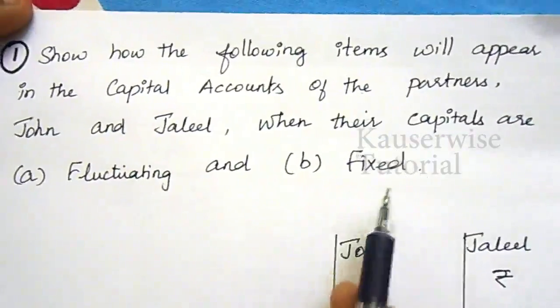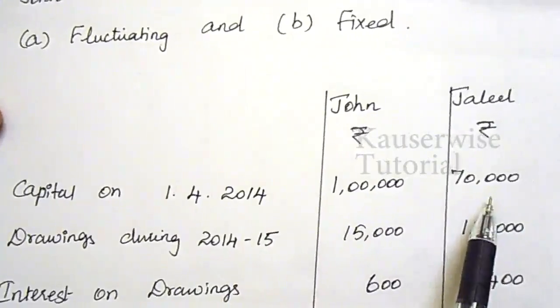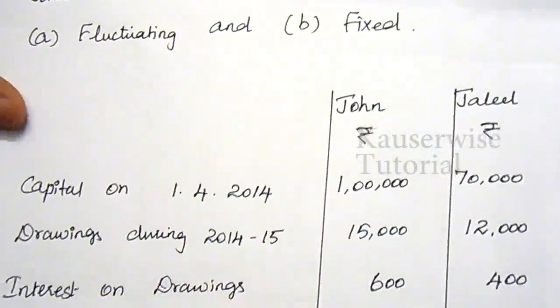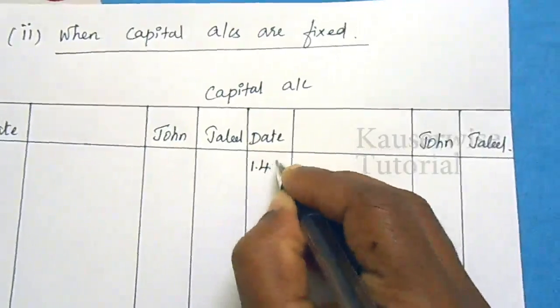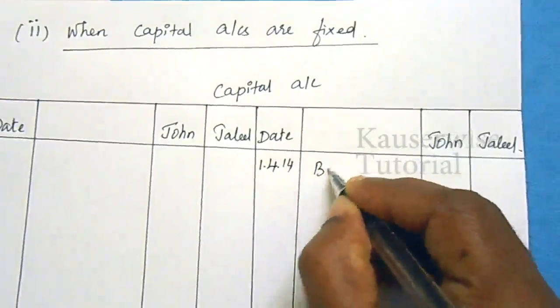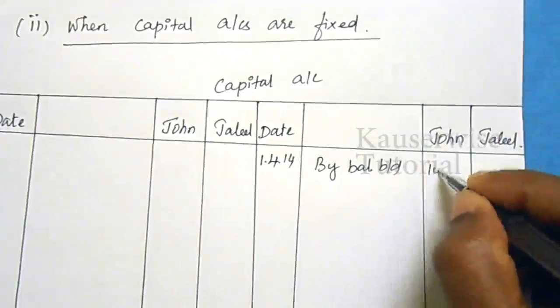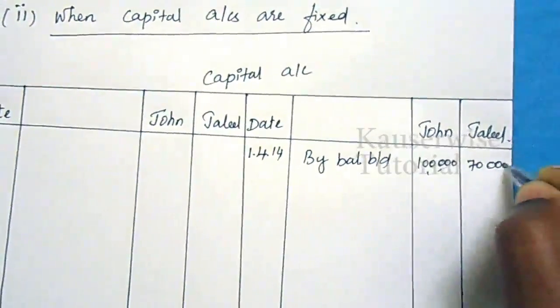See the same problem for the fixed method. Opening capital: John 1 lakh, Jalil 70,000. Enter this amount in the capital account, and all other transactions will be recorded in the current account. 1st April 2014, by balance brought down, 1 lakh and 70,000.